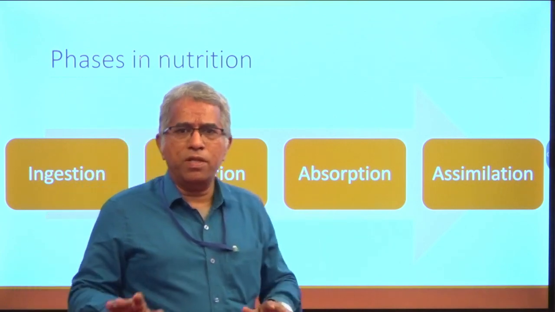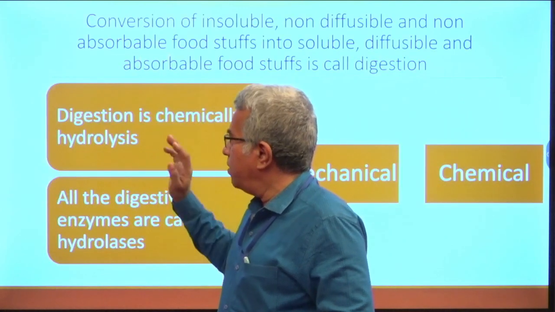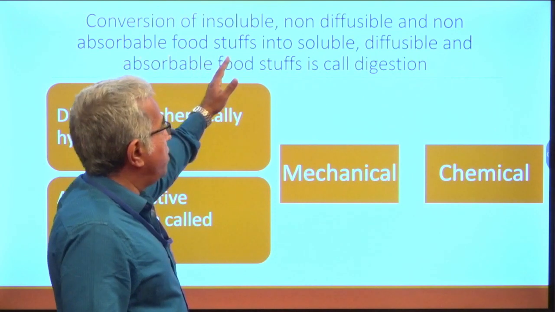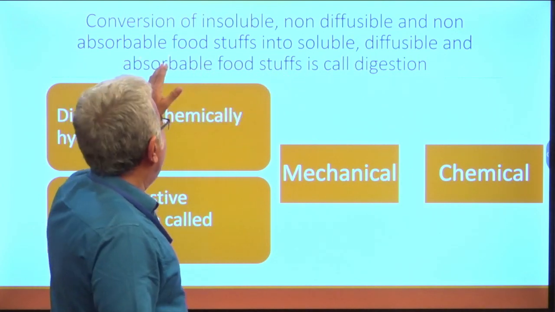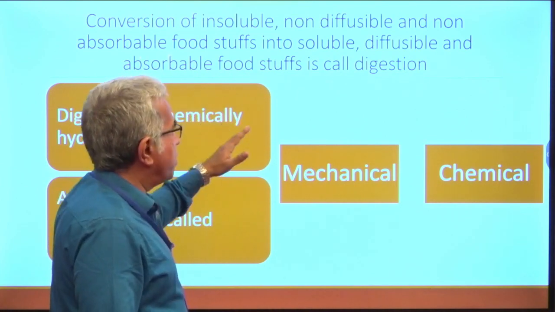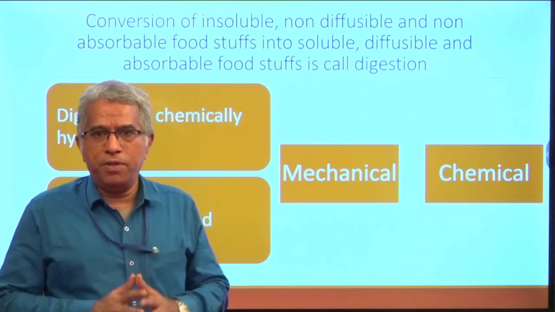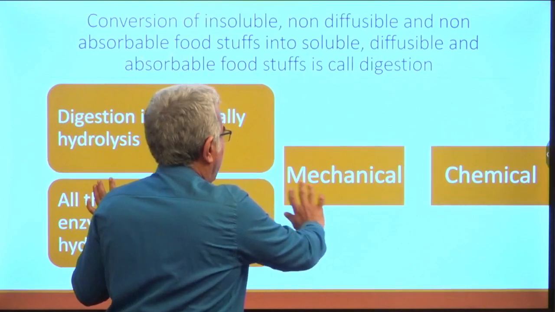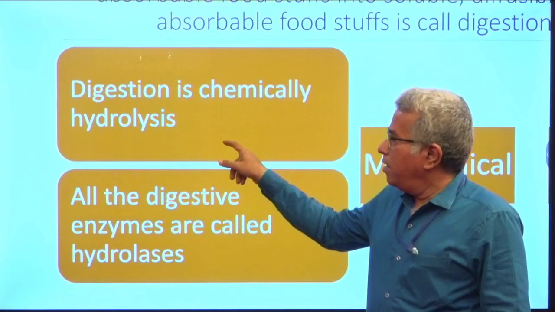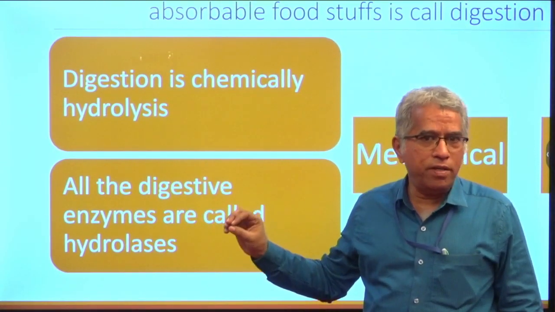In this class, let us concentrate only on the digestion at different areas of the digestive system. And I already told, digestion is nothing but conversion of insoluble, non-diffusible, and non-absorbable foodstuffs into soluble, diffusible, and absorbable foodstuffs. It is accomplished by a set of enzymes. Digestion is chemically hydrolysis. Hence, all the enzymes involved in the process of digestion can be called hydrolases.